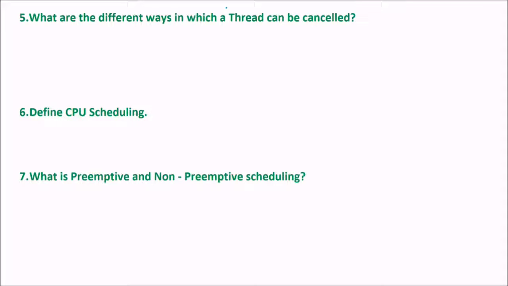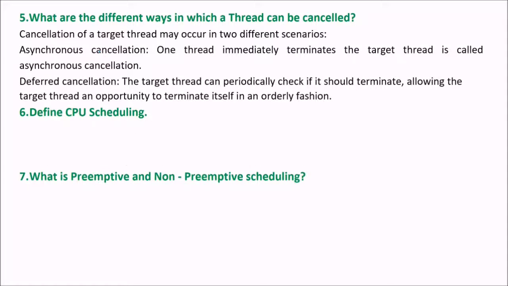What are the different ways in which a thread can be cancelled? Cancellation of a target thread may occur in various scenarios. First is asynchronous cancellation, the other is deferred cancellation. In asynchronous cancellation, one thread immediately terminates the target thread. Deferred cancellation means the target thread can periodically check if it should terminate, allowing it an opportunity to terminate itself in an orderly fashion rather than abrupt termination.